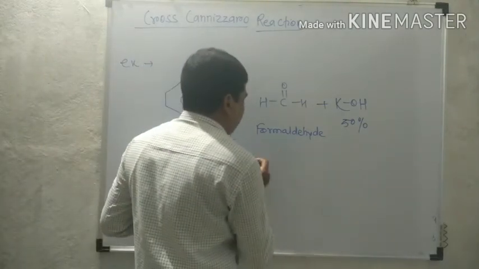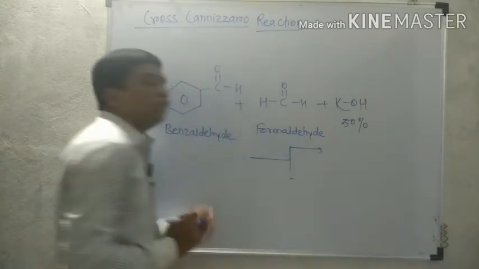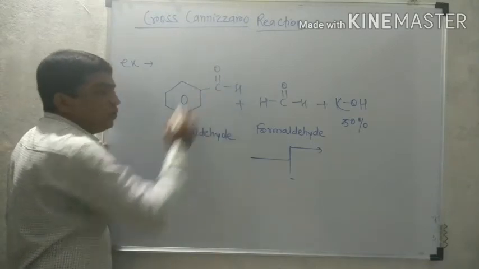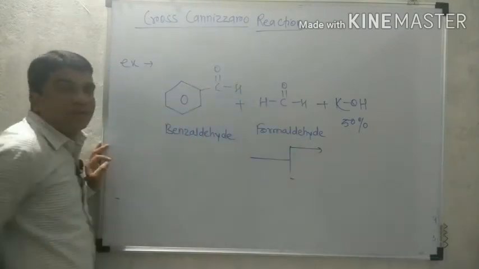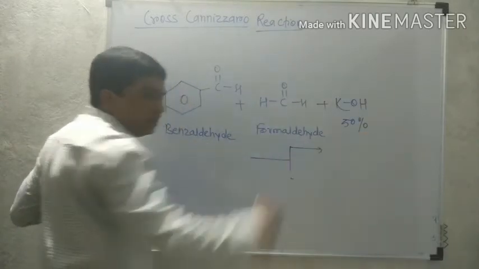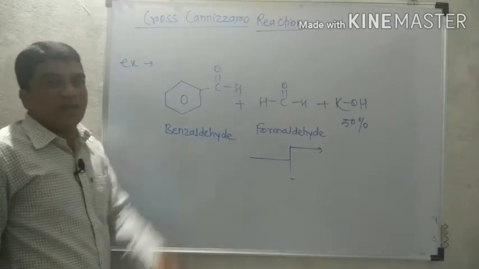Now look at the reaction. Here is the formation of the four products. Firstly, this benzaldehyde undergoes self-Cannizzaro. This formaldehyde again undergoes self-Cannizzaro. And after this, they undergo cross-Cannizzaro.